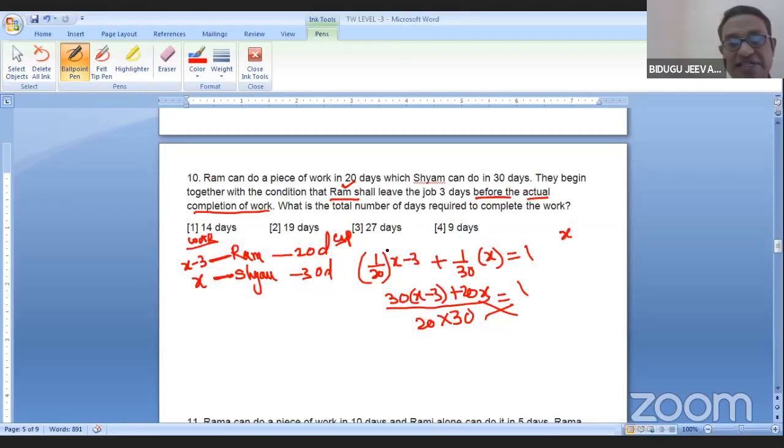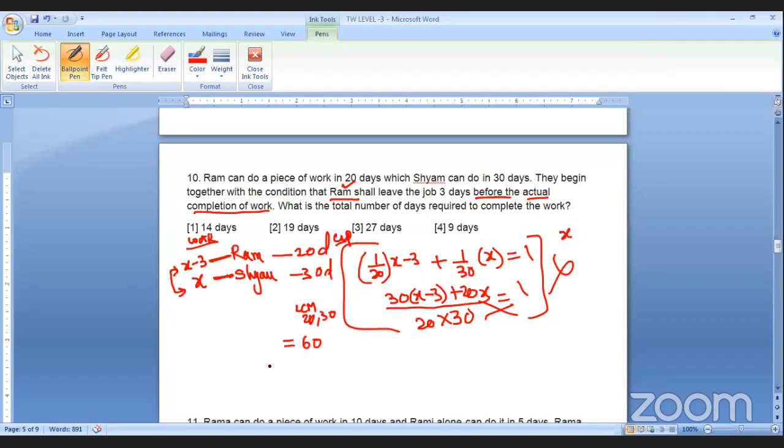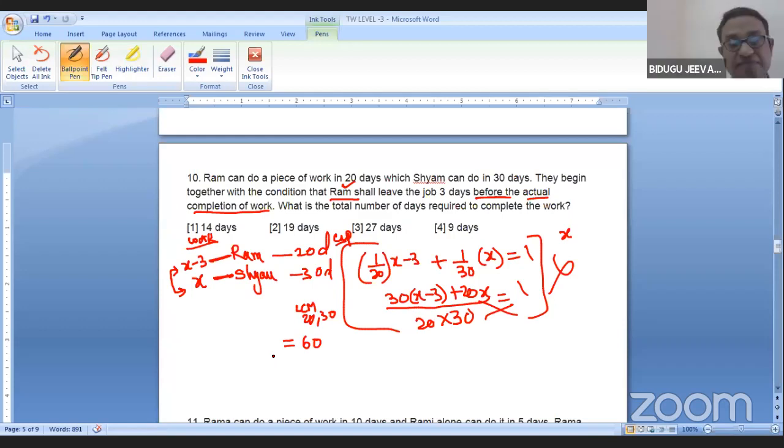Again doing cross multiplication, better avoid it. Whenever you get such unknown X values in both cases, do it like this. What is the LCM of 20 and 30? 60. Please observe how to do it within one step. 20, how many times? 3 times.